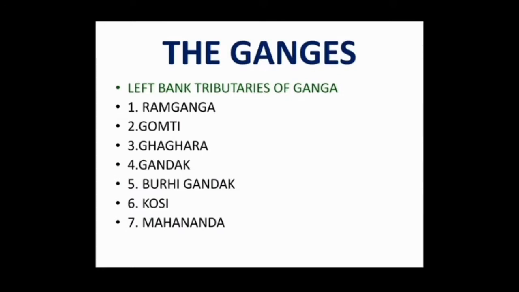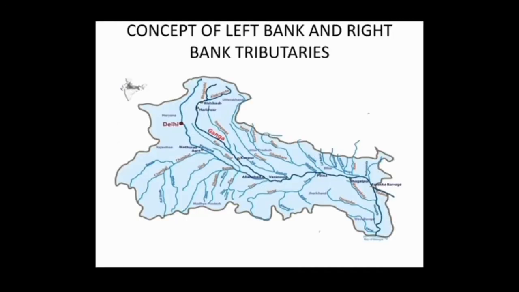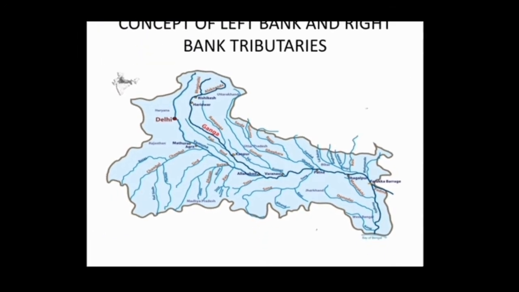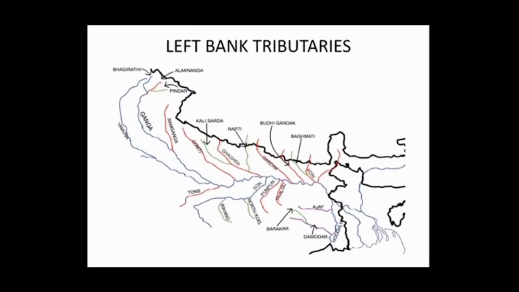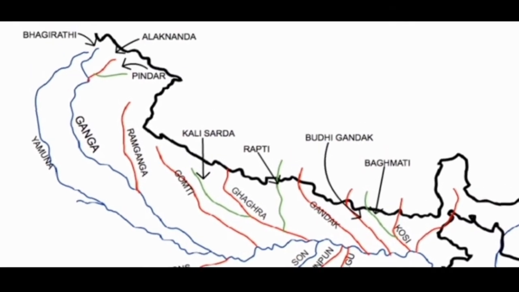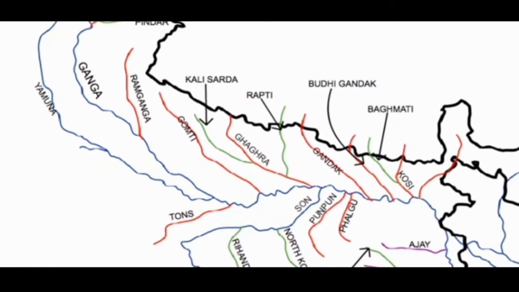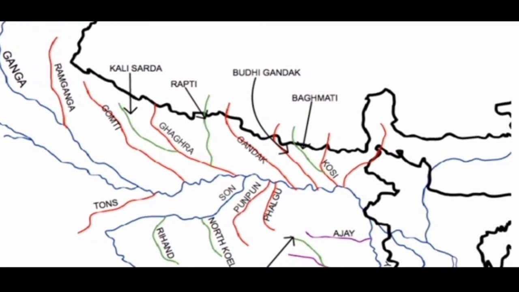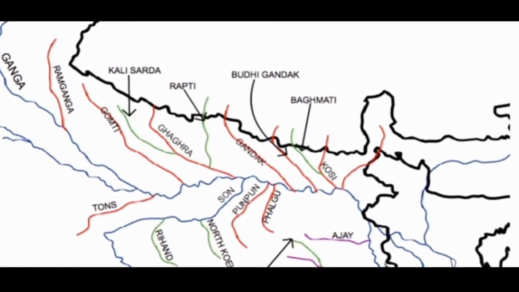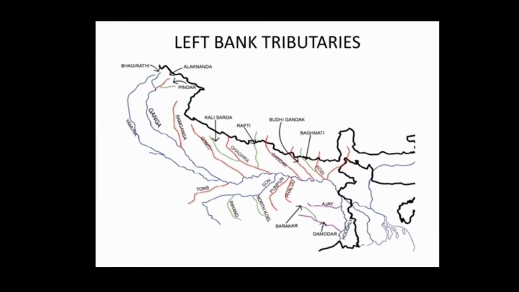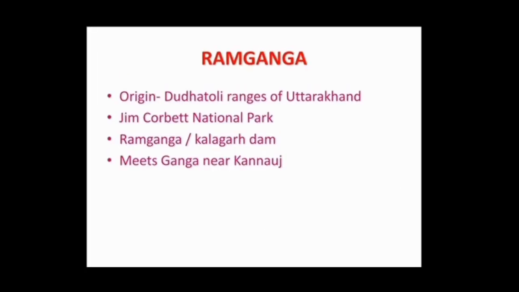So what are the left bank tributaries we need to study? Let us name them: Ram Ganga, Gomti, Ghagra, Gandak, Burhi Gandak, Kosi and Mahananda. Let us see them on a map. The first one you see is Ganga. The first river is Ram Ganga, then Gomti, then Ghagra, then Gandak, then Burhi Gandak, then Kosi, and the last one, which has not been named here, is Mahananda. We are going to study each one of them one by one.